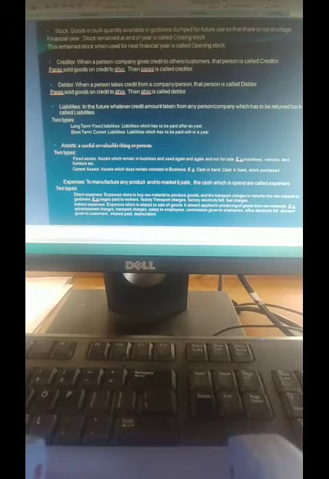Same way in business we have financial year, and it starts from 1st of April and ends on 31st of March in the next year. This is called as financial year.